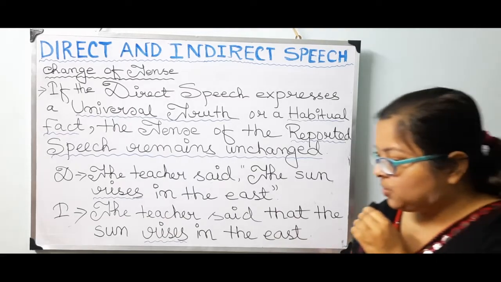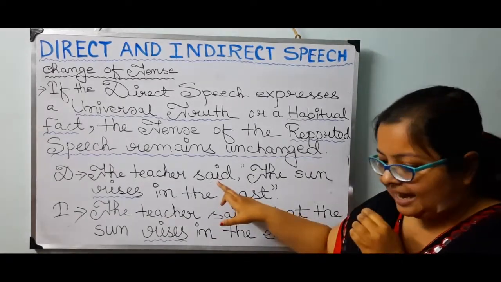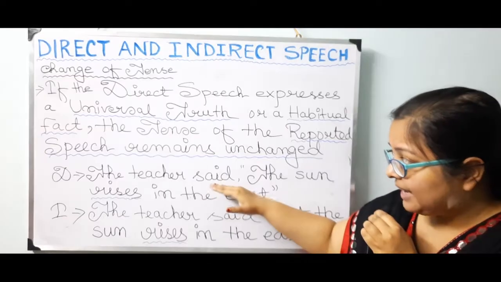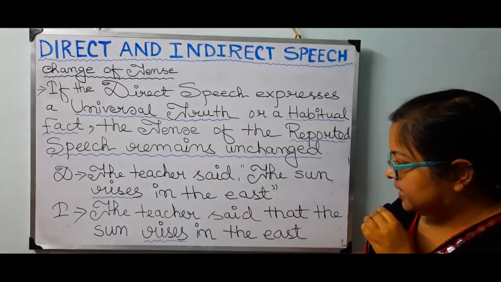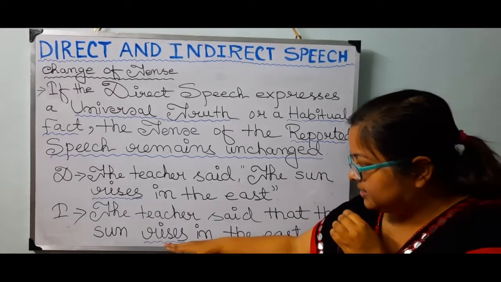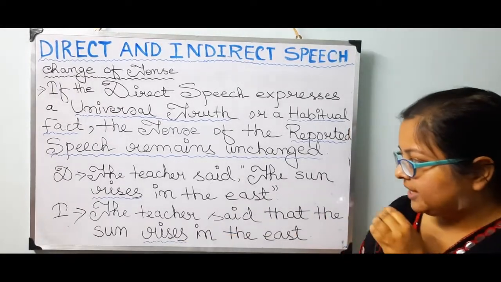Now students, you can notice that according to the reporting verb, this verb is not getting changed.